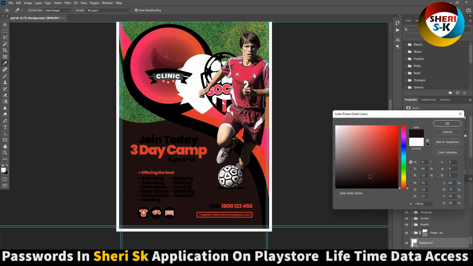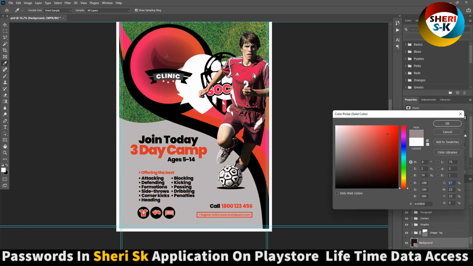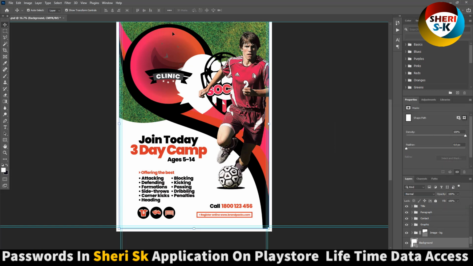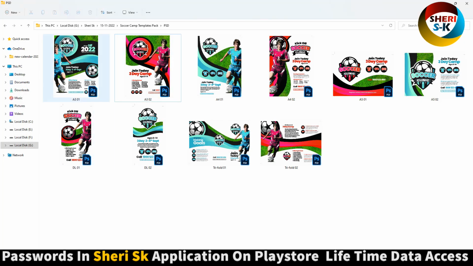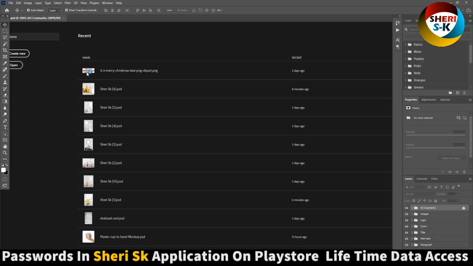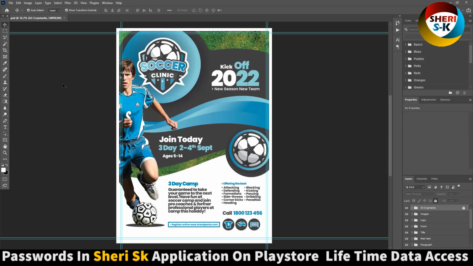Here is the background. Now these are CMYK colors for printing. Same thing here.